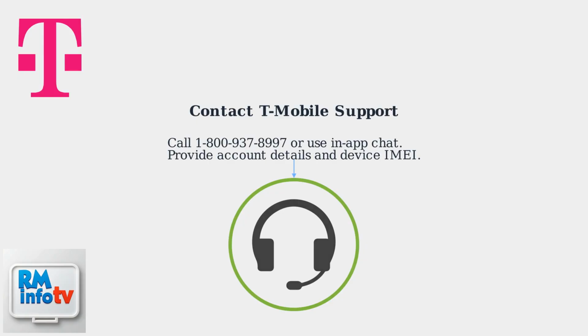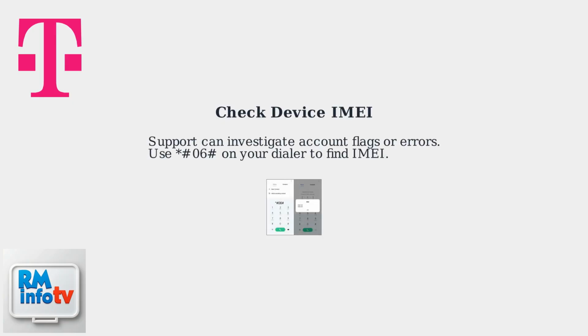Call 1-800-937-8997 or use the in-app chat. Be ready to provide your account details and device IMEI. T-Mobile support can investigate specific issues like account flags.